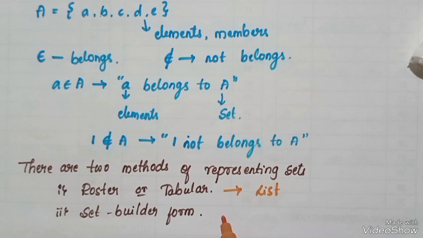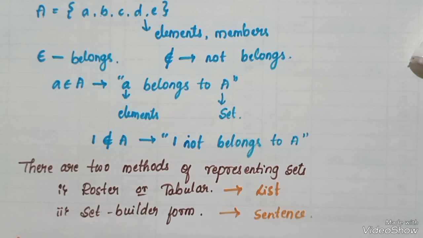In set builder form, we have to write or represent in a sentence form. Here in roster form we have to make a list, and in set builder form we have to write in a sentence. Okay, I have considered a roster form.